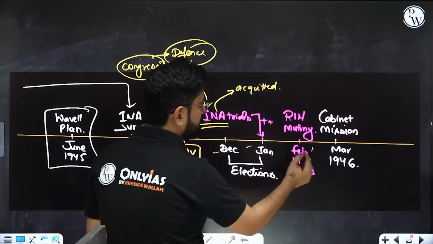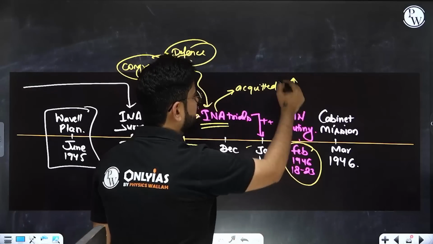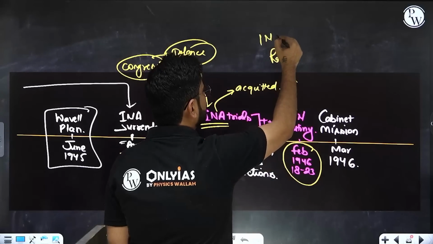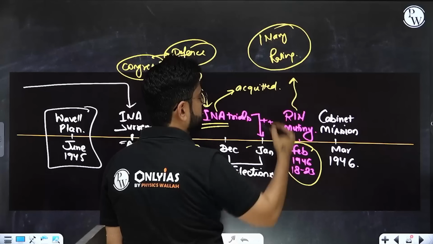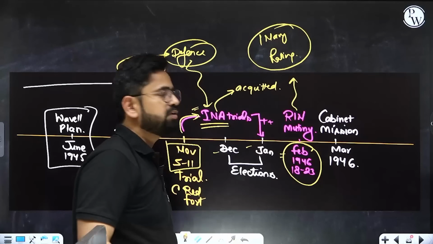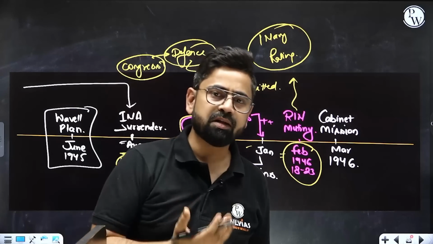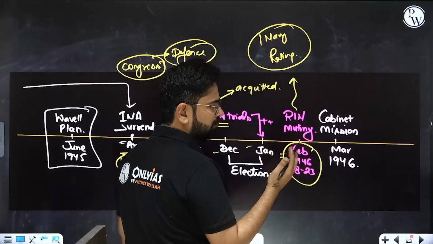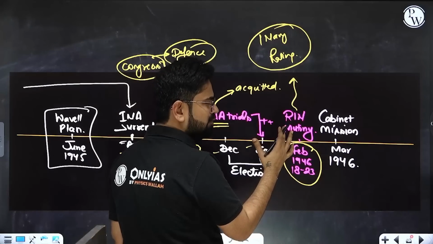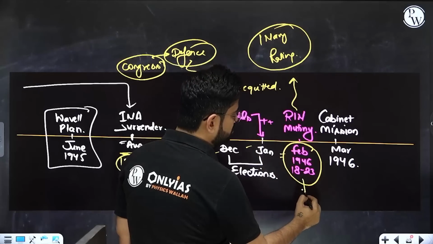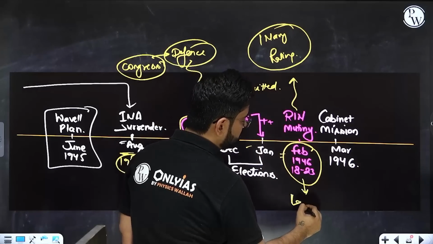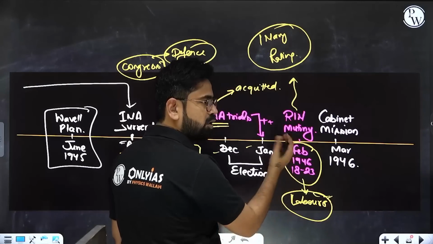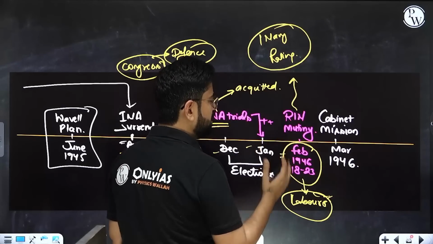Also in February 1946, the ratings of the Indian Navy revolted. They had issues with the food, the treatment, the wages, the promotion, racialism. They were supported by the laborers of Bombay, but eventually they compromised and surrendered.